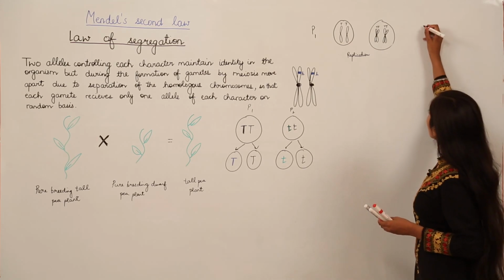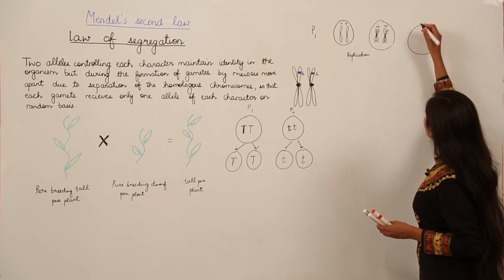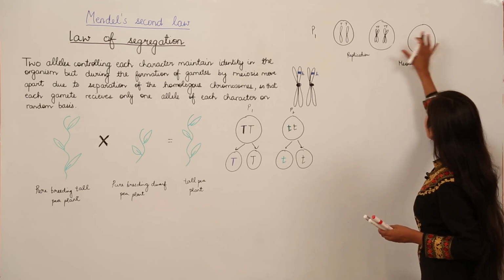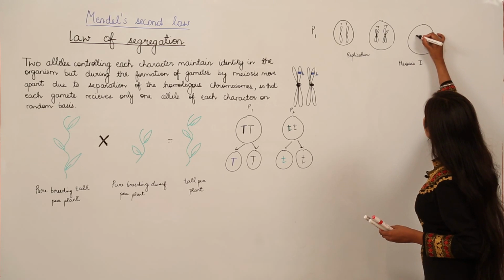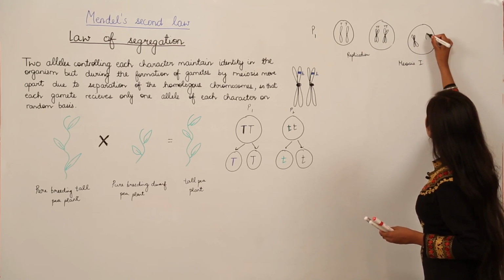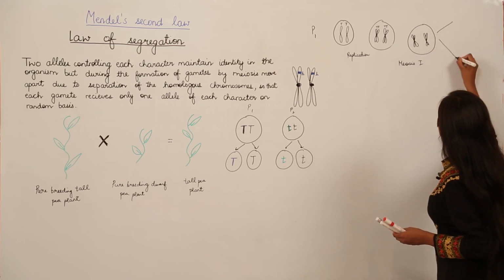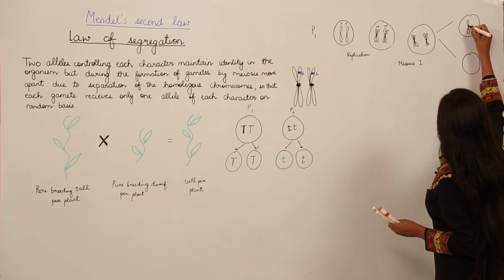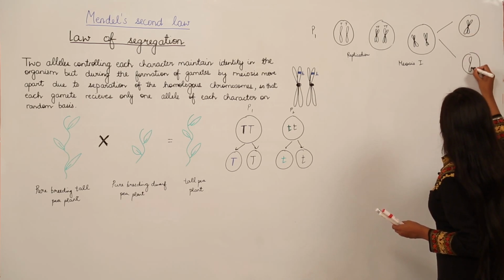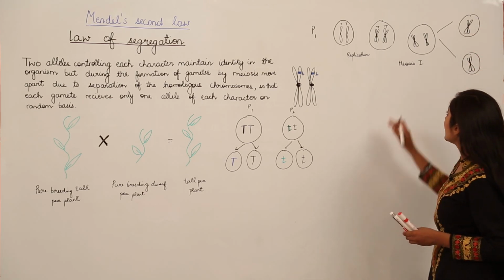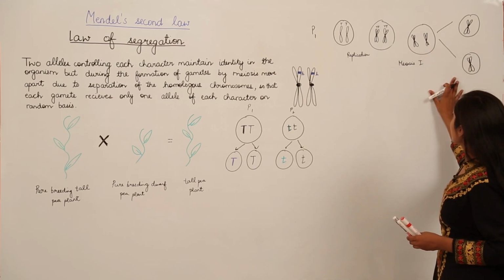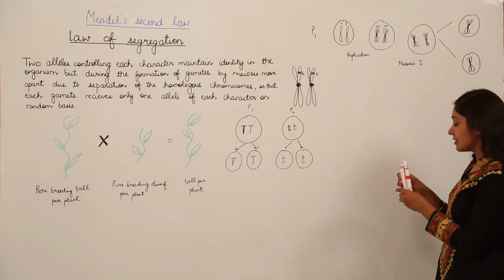What happens during meiosis 1? They are going to form two separate cells, in which we have such structures. So during meiosis 1, now we have two cells. What happens now when we have these two cells?